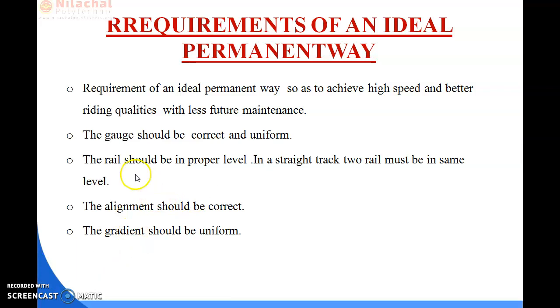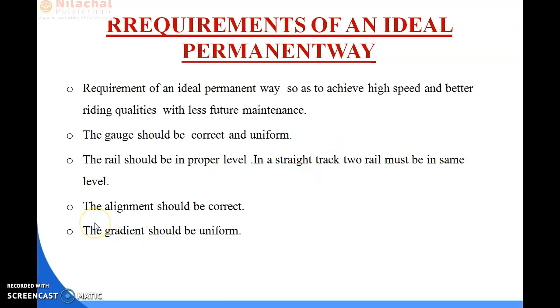And the next point is that the rails should be at a proper level in a straight track. Two rails must be at the same level. So whenever the rails are provided at a proper level, with no downward and upward portions, and both rails are provided at the proper level, then the track will be made at a straight level.